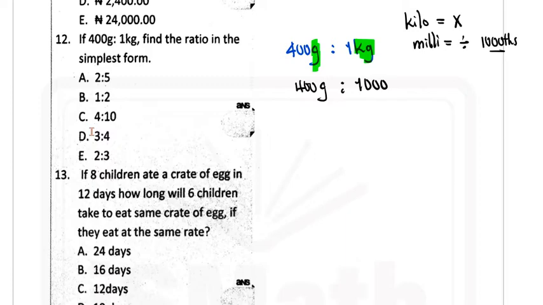So here we now know we're supposed to multiply this by 1,000, so we have 1,000 grams. So this will cancel out. The grams can easily now cancel out, and therefore we could also do the same thing to this. 2 will go in 4 twice, 2 will go in 10 5 times. So the ratio is supposed to be 2:5, and the option is option A.